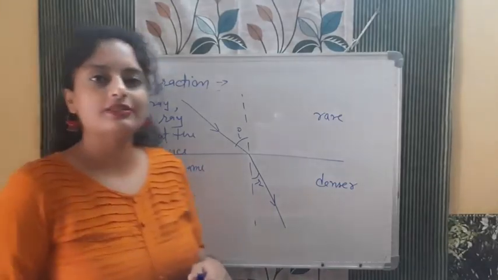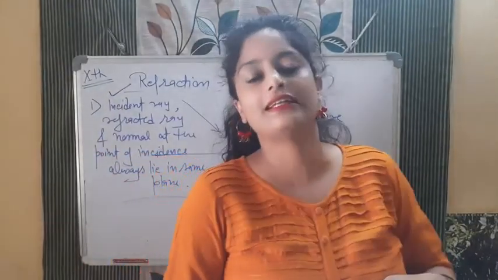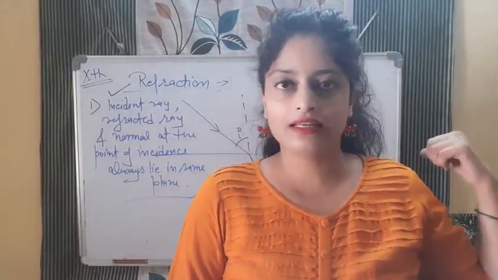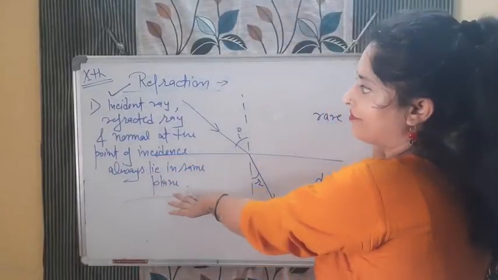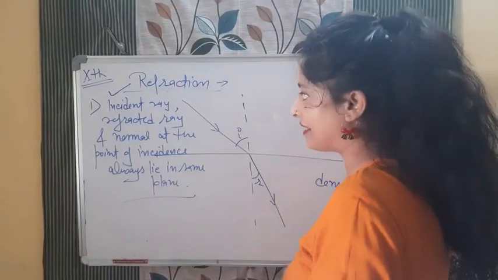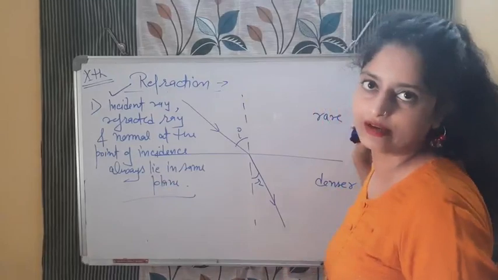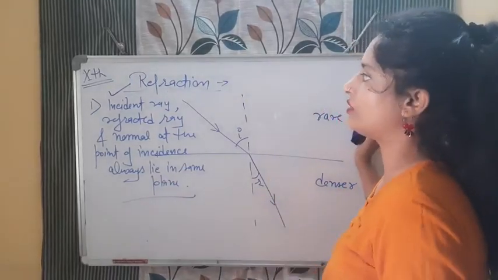Like in the case of reflection, the second law of reflection says that the incident ray, reflected ray and normal always lie in the same plane. In the same way, there is the first law of refraction that says the incident ray, refracted ray and the normal at the point of incidence always lie in the same plane. Okay, now the second law is what, bacha?